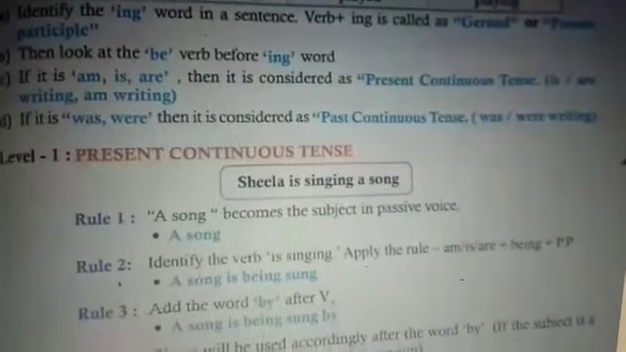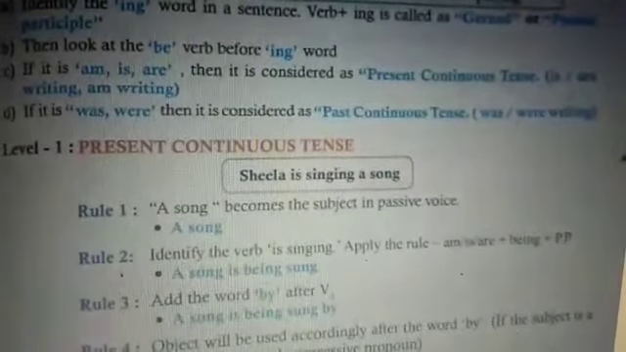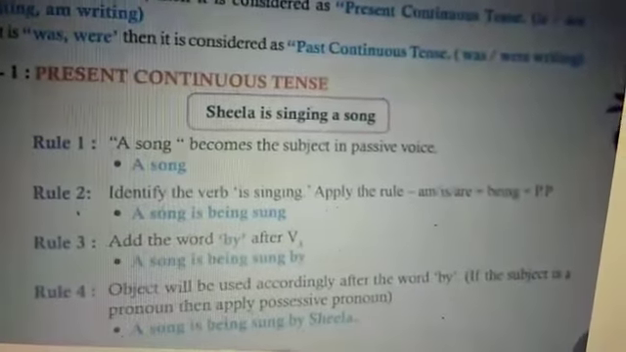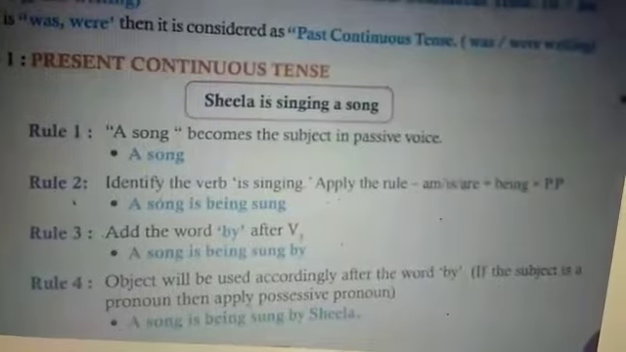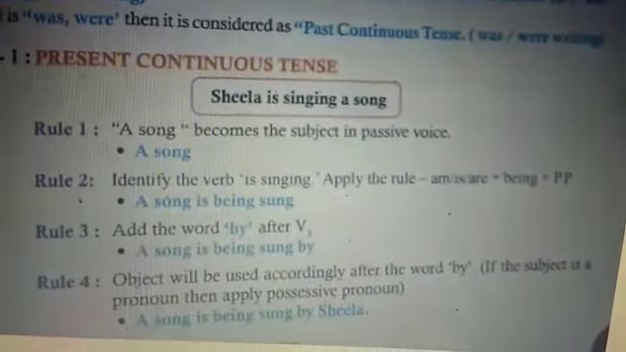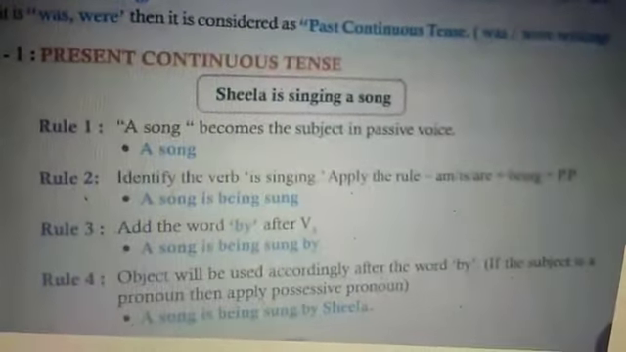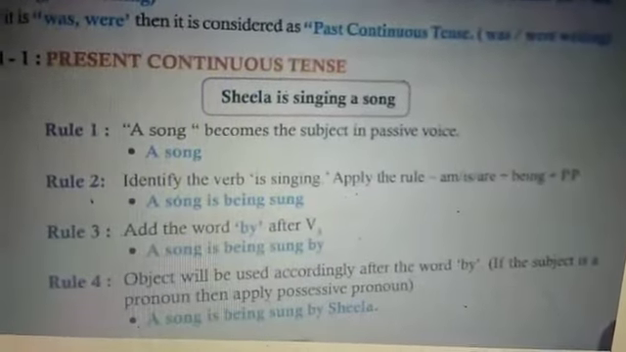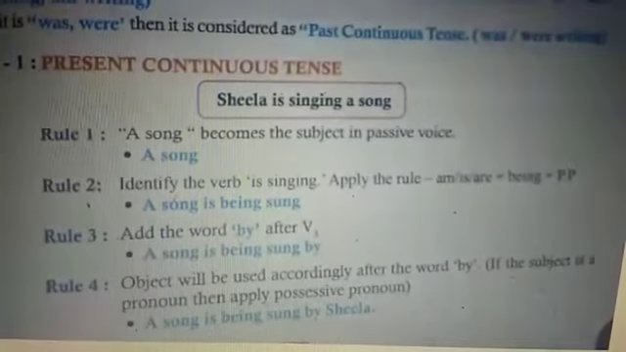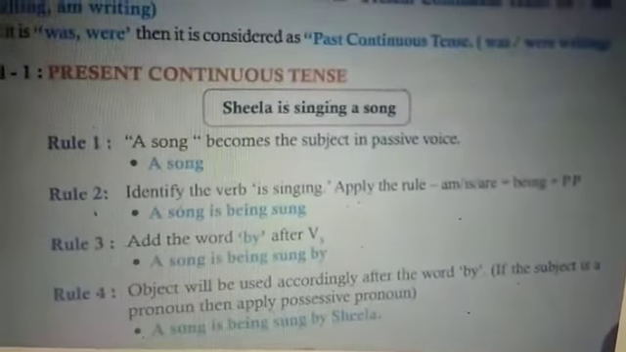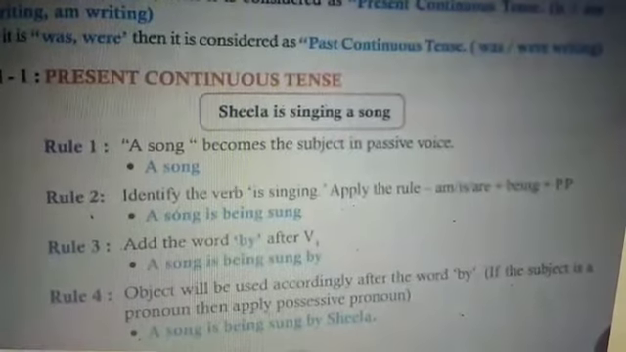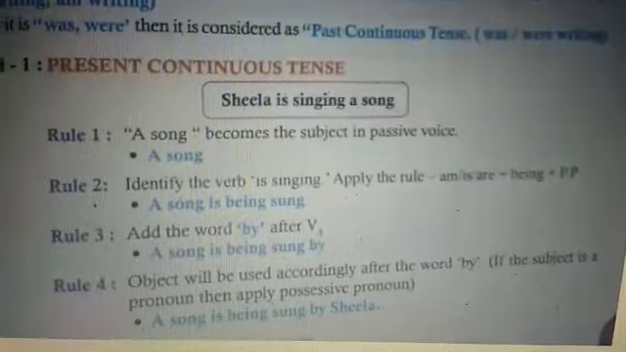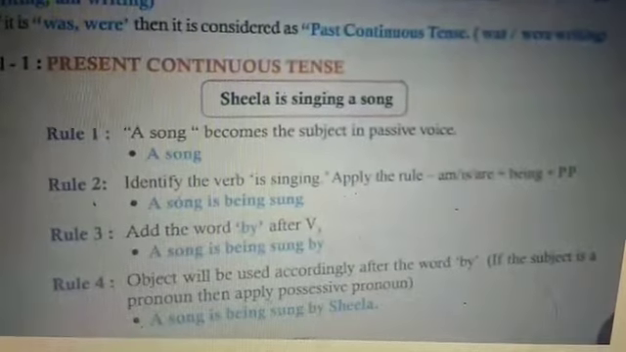Now coming to level 1, present continuous tense. Sheila is singing a song. I am using the same sentence so that it will be easy for you to understand. What is the rule 1? The same subject comes. A song becomes the subject in passive voice when you are changing. Rule 2, identify the verb, is singing. Apply the rule am, is, are plus being. So you have to use being. That is the only difference. Plus the past participle, that is verb 3. A song is being sung.